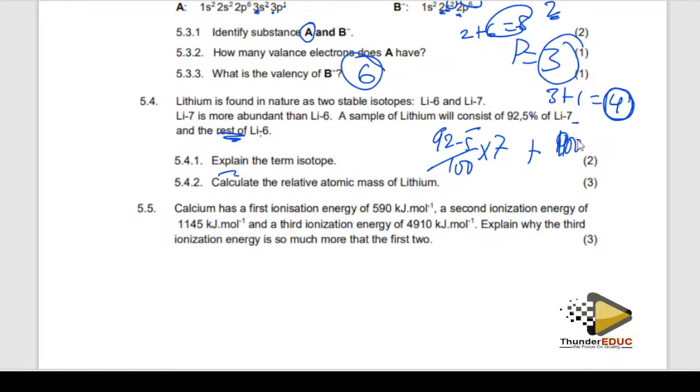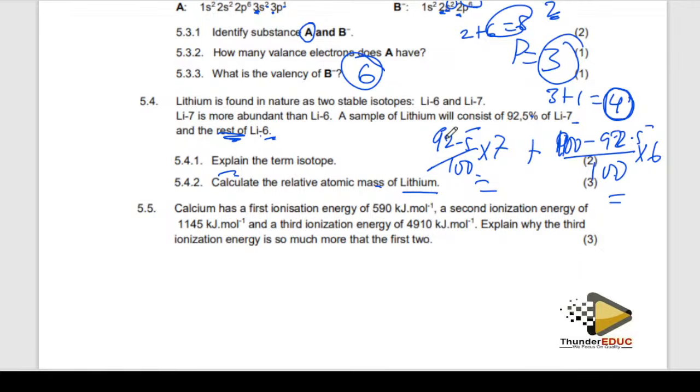It's 100 minus 92.5, divided by 100 times 6, because they said it's 6. So when you get the answer here and you get the answer here, the answer you get will be the relative atomic mass of lithium.